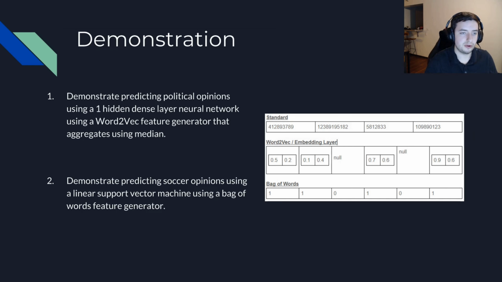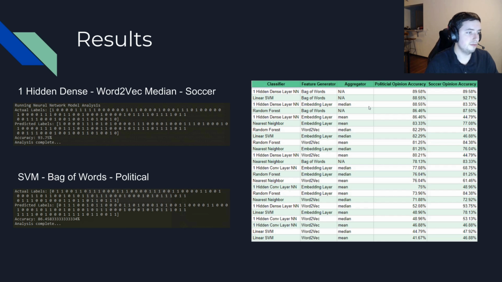Next, we're going to cover the results. So for our results, we ended up running every permutation of classifier and feature generator and logging it in a spreadsheet, as you can see here. For this purpose, we only took the first result of running the model, so this may not be representative of the accuracy for each run, as there is variation.